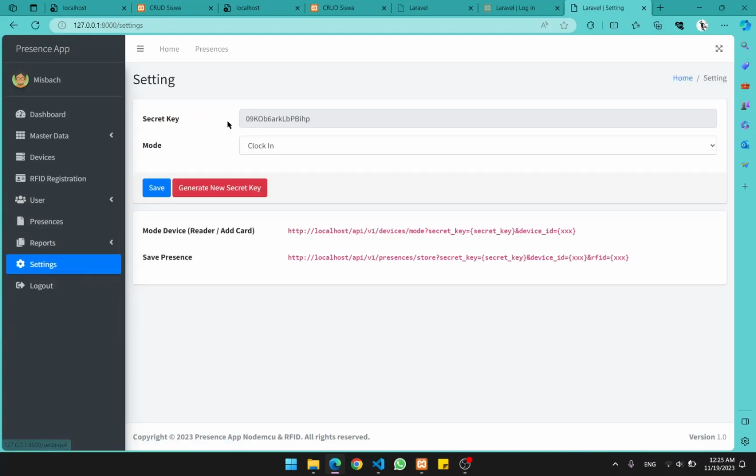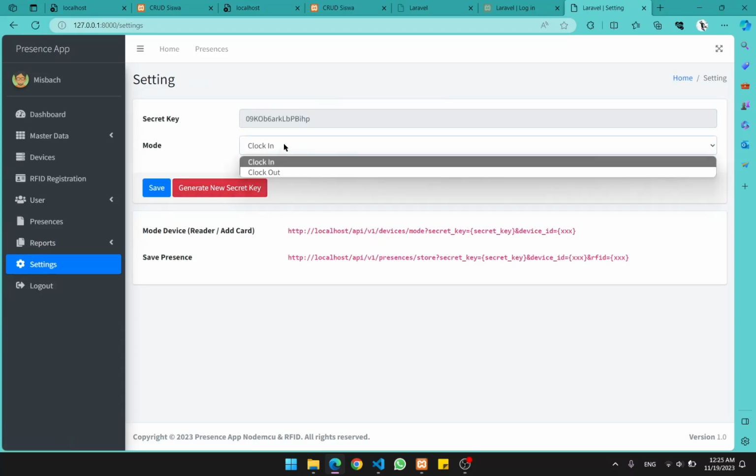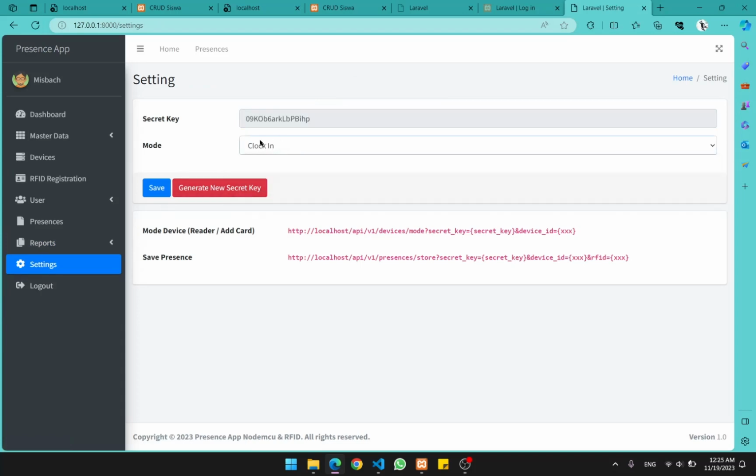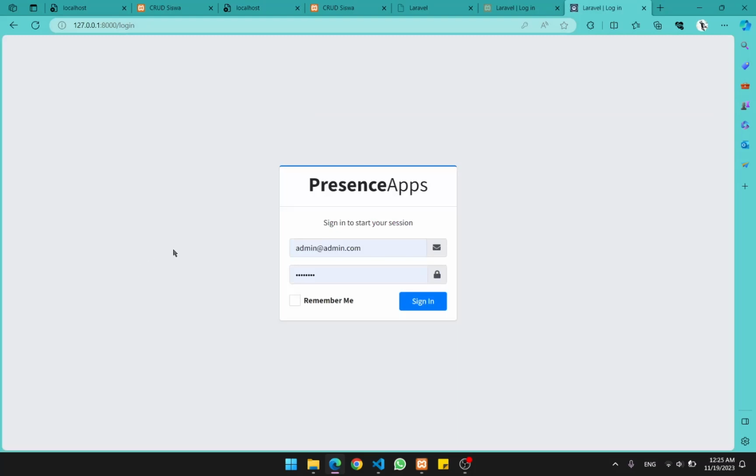Okay, setting will show a secret key. We can generate new key here. Then we can set the mode to log in or log out, or basically check in or check out. Okay, and then the last there is log out button. Okay, that's it.